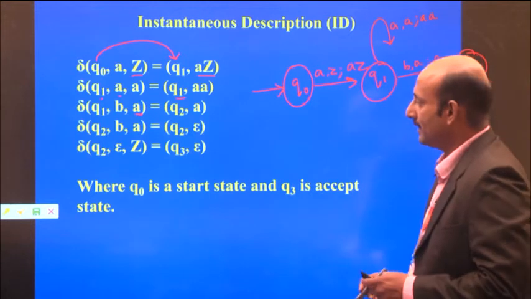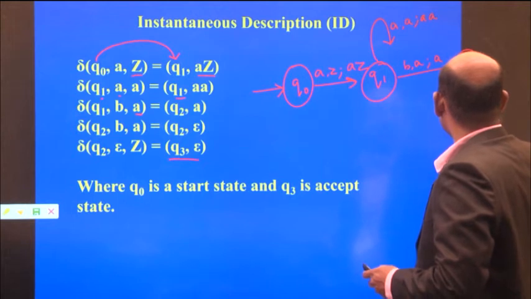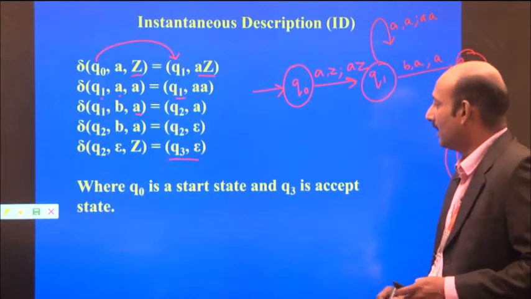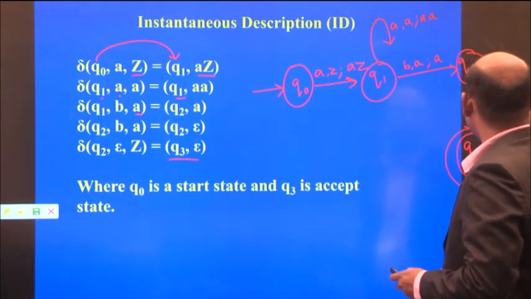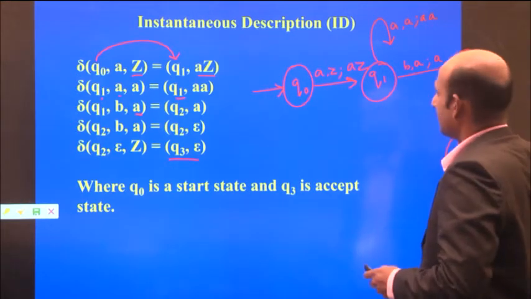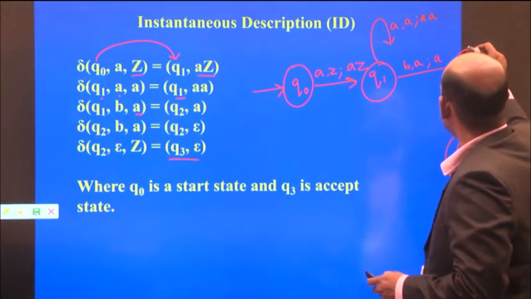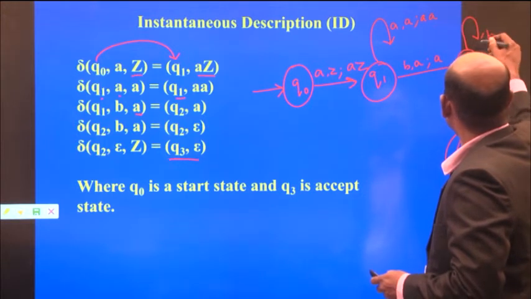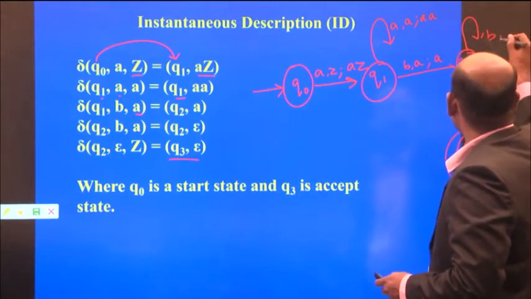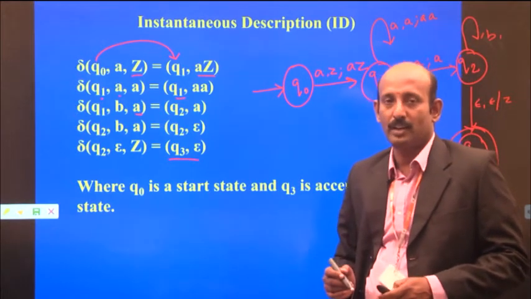Finally it reaches the state Q3, which is the final state, represented by a double circle, with epsilon transitions and Z nothing. If we apply input B again at Q2, it comes to Q2 again. This is the way we build this pushdown automata.